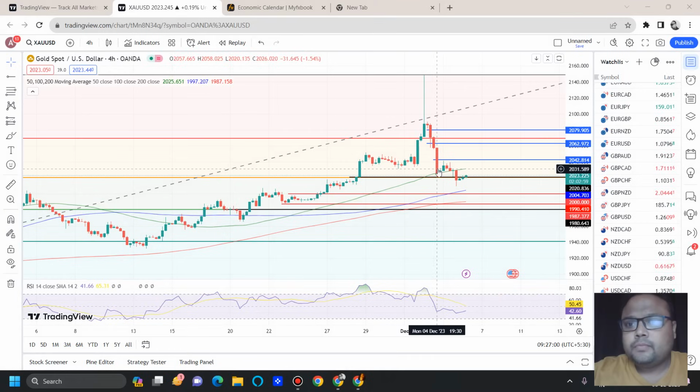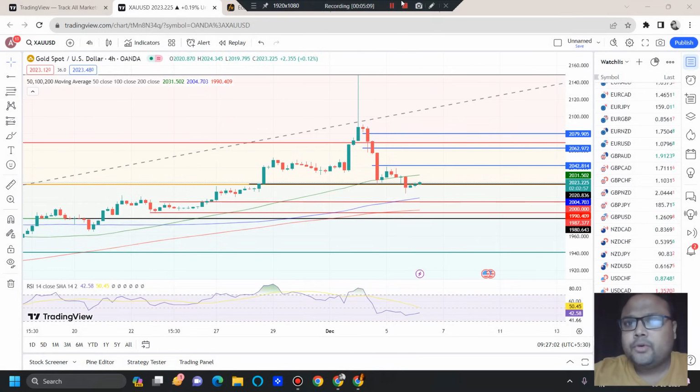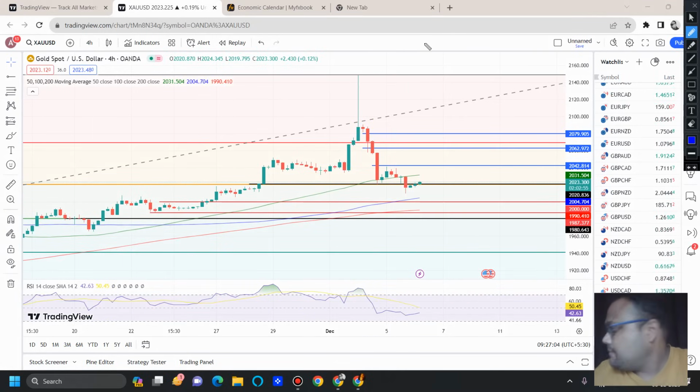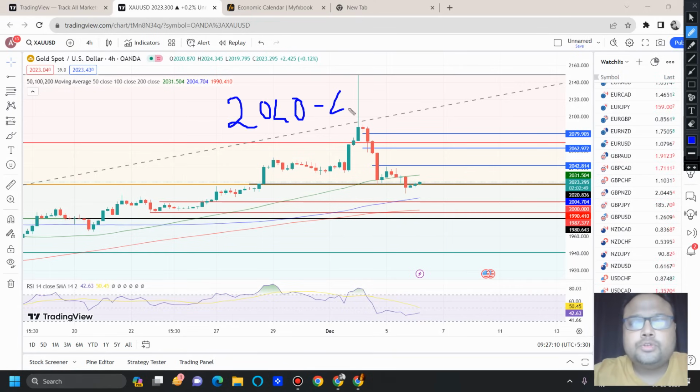So during the day, if you see the market going up, observe the market around 2040 to 2043. This is the first level where you can observe the market, because if the market goes up, we also have the Fibo 23.6% retracement level around this area. Along with that, we also have price rejection from above.